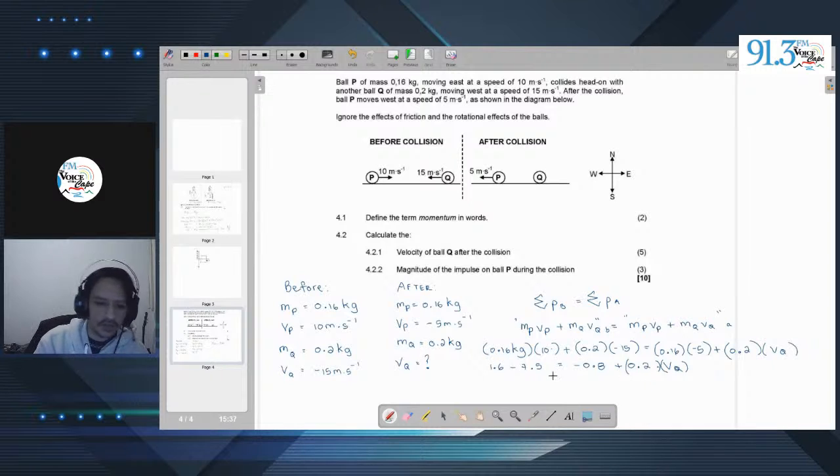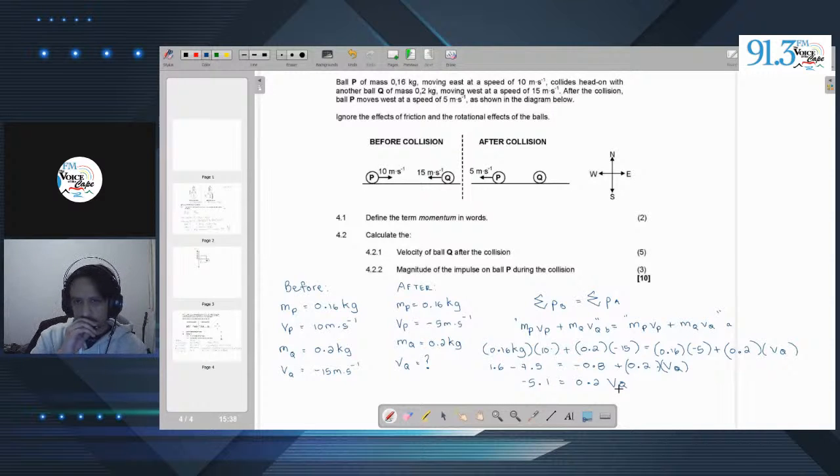Now we do some rearrangement. So 1.6 minus 7.5 is equal to negative 5.9, plus 0.8 gives me negative 5.1. So this is negative 5.1 is equal to 0.2 VQ. Let's just see if everything is correct. Yes, that's correct.